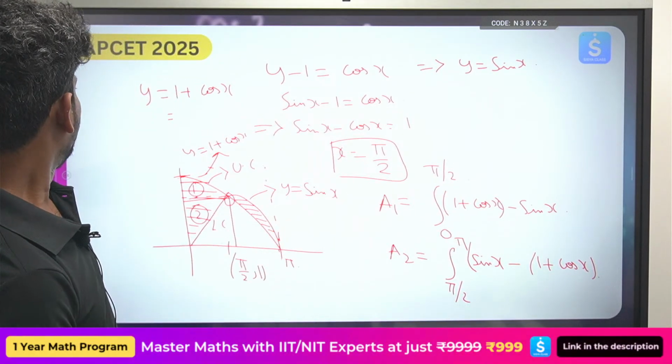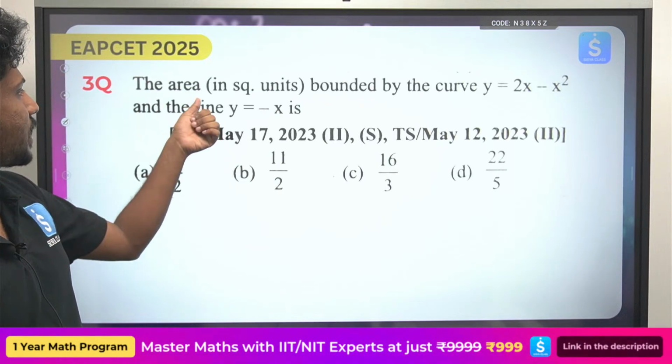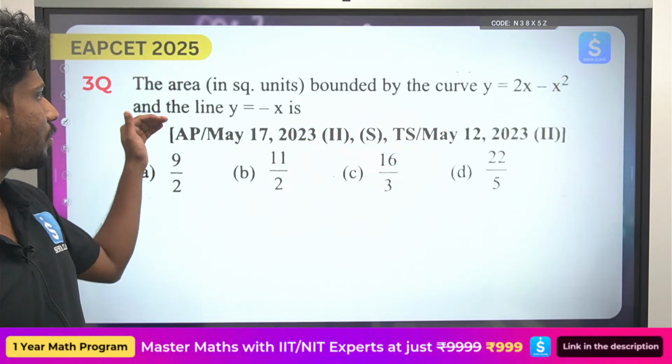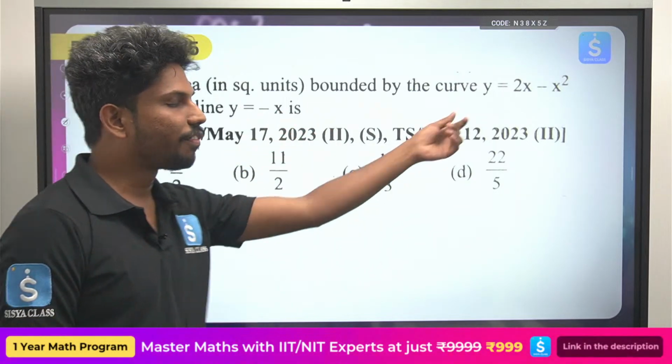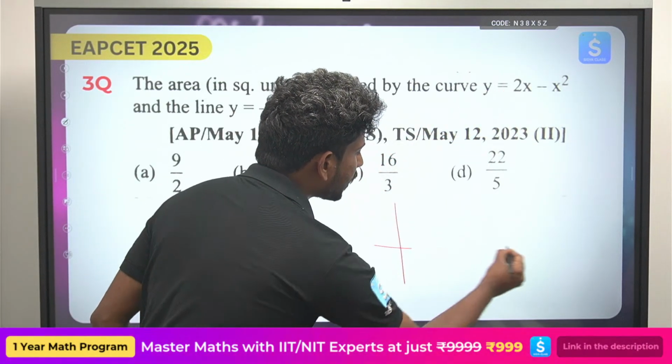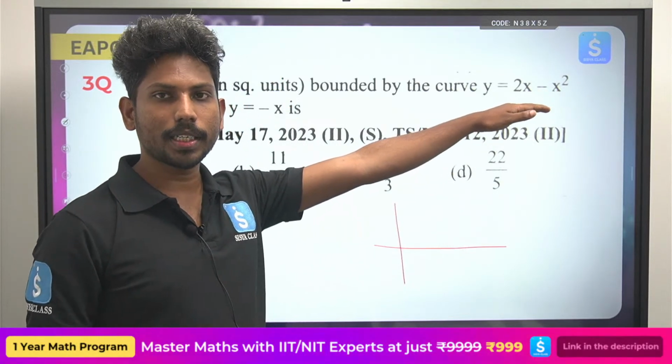Okay, so I'm leaving the integration part to you. Next, the area between the curve y is equals to 2x minus x square and the line y is equals to x. First we have to draw the graph. Okay, so this graph is nothing but a parabola. Okay, this is nothing but the parabola.